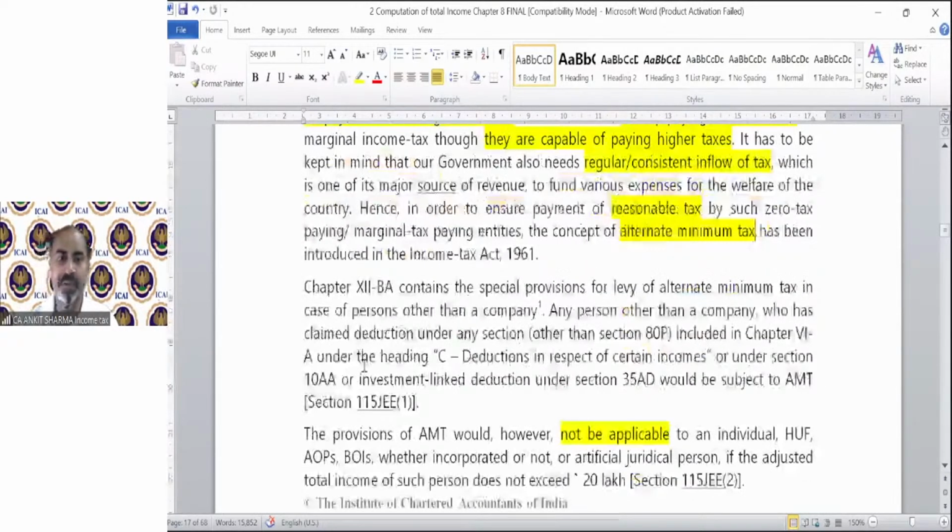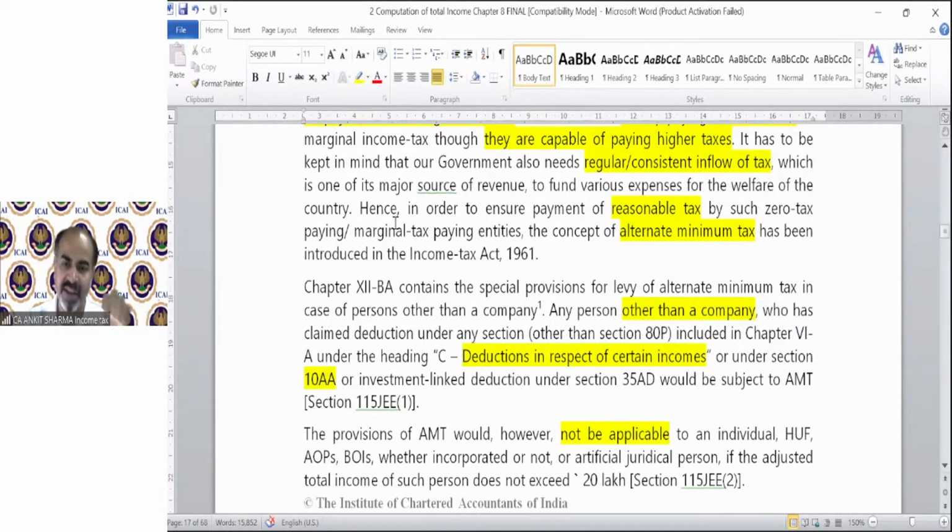Clear? Chapter 12BA contains a special provision for levy of alternate minimum tax in case of a person other than a company. Why other than a company? Because for a company, we have section 115JB in your final examination. Any person other than a company who has claimed deduction under any section other than section 80P, that is for trusts, etc., included in chapter 6A under the heading C, that is deduction on certain incomes, or under section 10AA, only 5 sections you need to remember for the purpose of AMT.